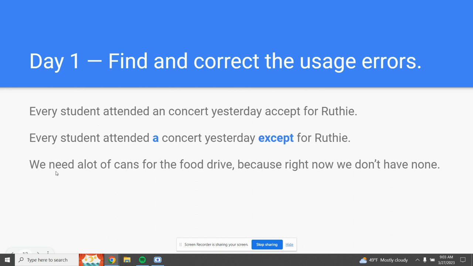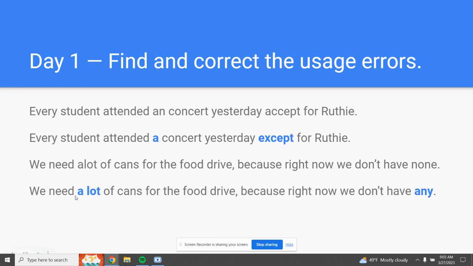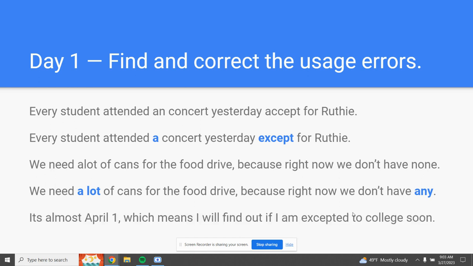We need a lot of cans for the food drive because right now we don't have none. We've got 2 mistakes in this sentence as well. The first mistake is that a lot is always 2 words, and the other mistake is this double negative here at the end. We don't have none. Not and none are both negative, so we need to change one of those negatives to a neutral word.